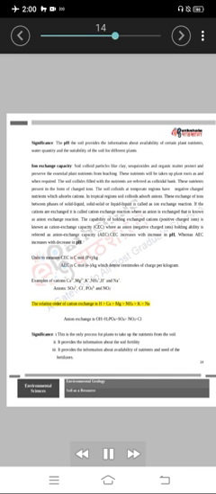The relative order of cation exchange is H greater than Ca greater than Mg greater than NH4 greater than K greater than Na. Anion exchange is OH greater than H2PO4 greater than SO4 greater than NO3 greater than Cl. Significance. One, this is the only process for plants to take up the nutrients from the soil. Two, it provides information about the soil fertility. Three, it provides information about availability of nutrients and need of the fertilizers.